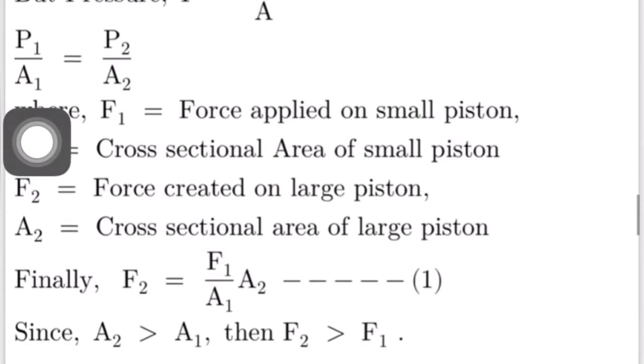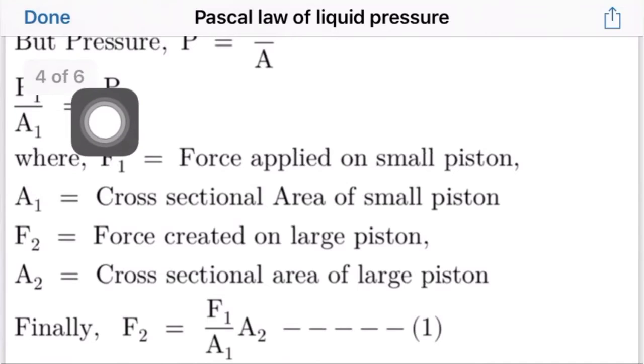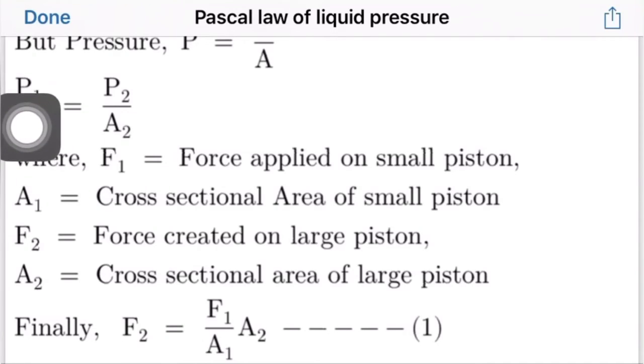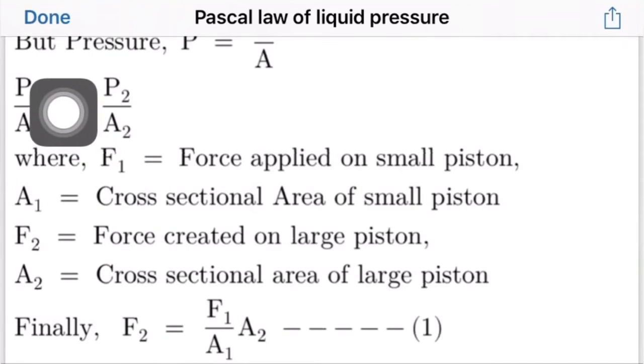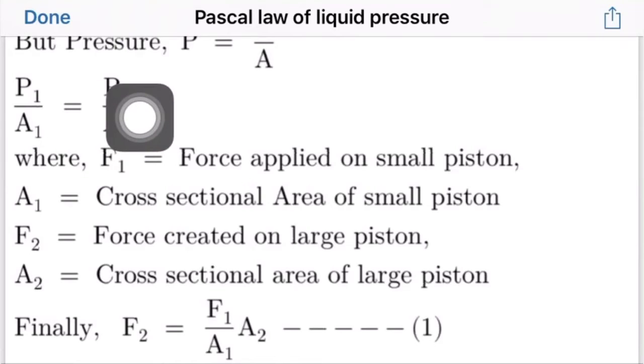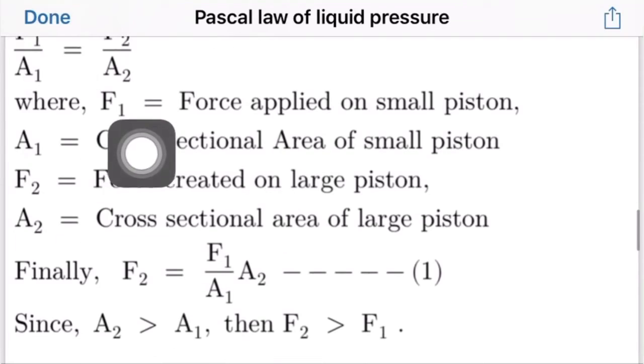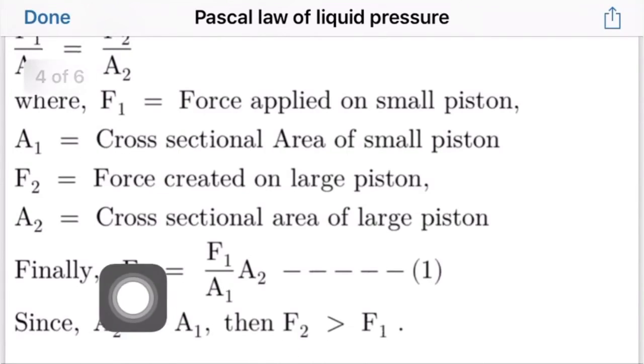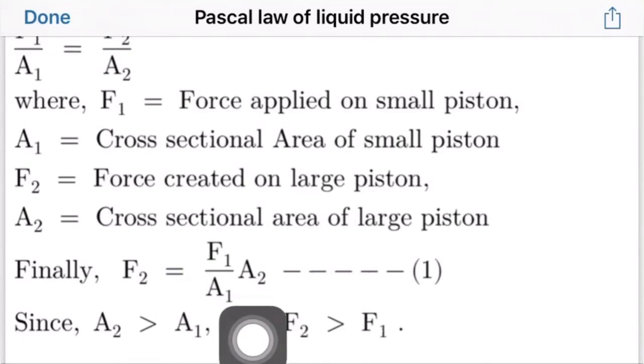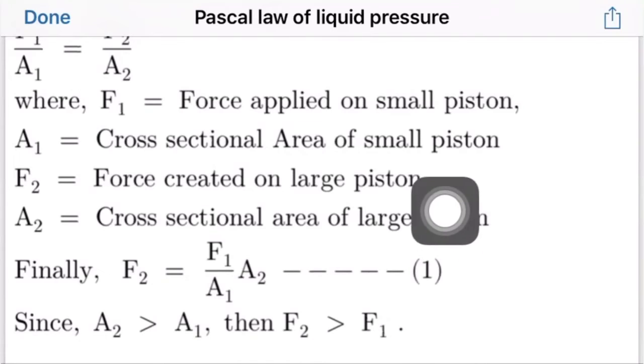So finally what we get from this line is F2 is equal to F1 divided by A1 multiplied by A2. It is the same expression I have written here: F2 is equal to F1 divided by A1 times A2. This is equation 1.